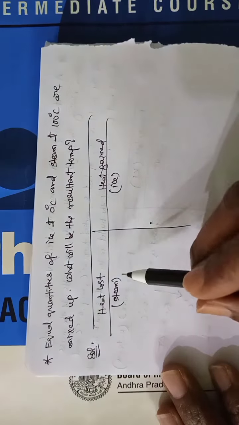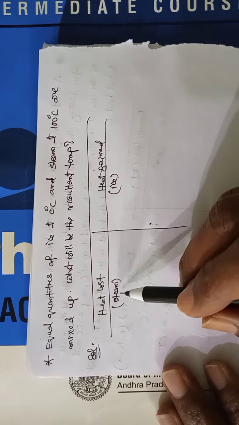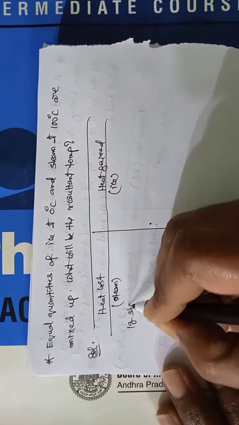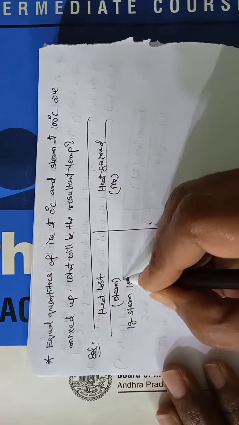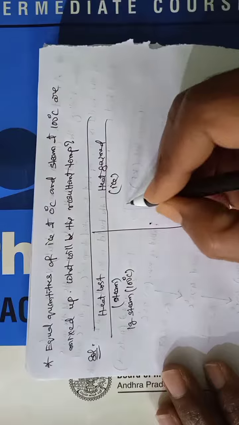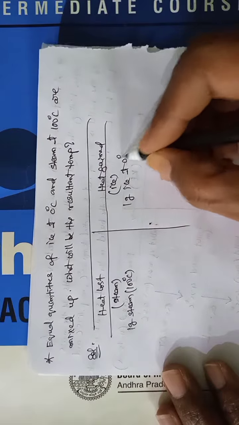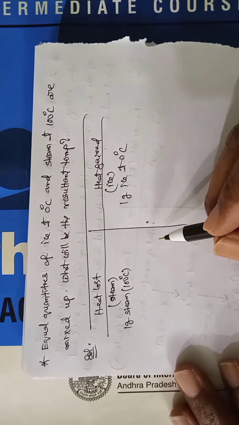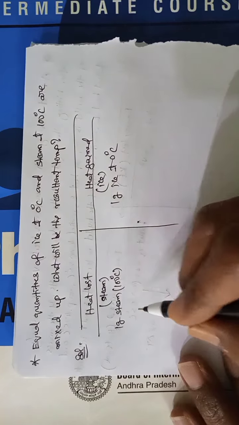So equal quantities. So let us say 1 gram steam, 1 gram ice. So 1 gram steam at 100 degrees centigrade, and here we are taking 1 gram ice at 0 degrees centigrade. So these two are added. So then what happens?